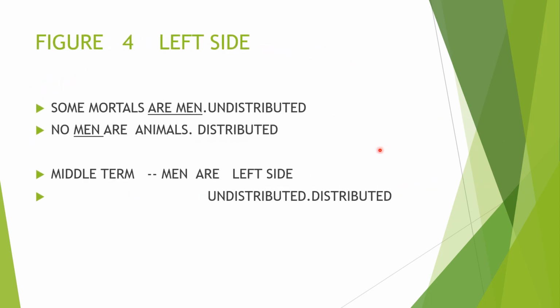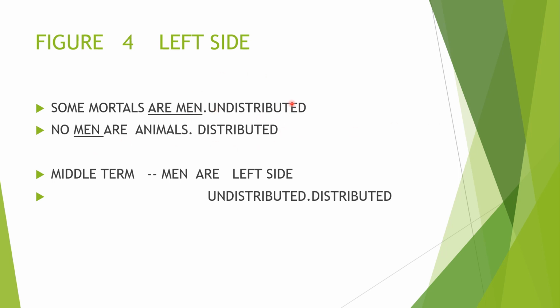Next is figure 4. In the case of figure 4, you must know that it is moving towards the left side. This is the right side and this is the left side. Some mortals are men, it is undistributed, and no men are animals, it is distributed. In this, you can see that the common word, that is the middle term, is moving towards the left side. So I think you are now clear about it. Figure 1, right side. Figure 2, end. Figure 3, it is at the front side. And figure 4, it is towards the left side.